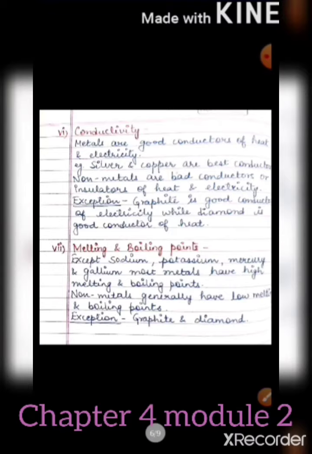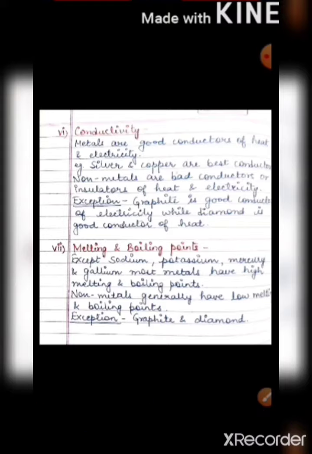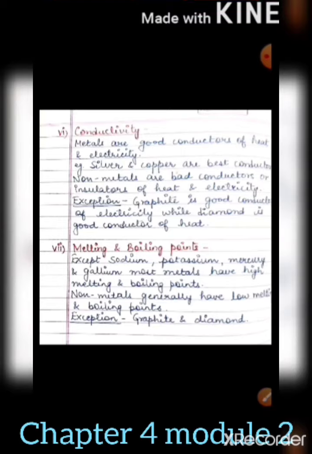Next property is conductivity. Metals are good conductors of heat and electricity. Therefore they are used for making electric wires as well as utensils. Examples are silver and copper, they are the best conductors. Non-metals are bad conductors or insulators of heat and electricity. Now here is an exception. Graphite is a good conductor of electricity because it has one free electron which helps in the conduction of electricity, while diamond is a good conductor of heat. They are the allotropes of carbon and they are exceptions.